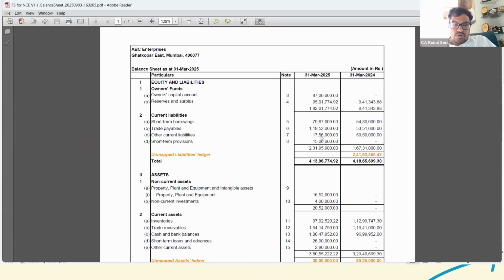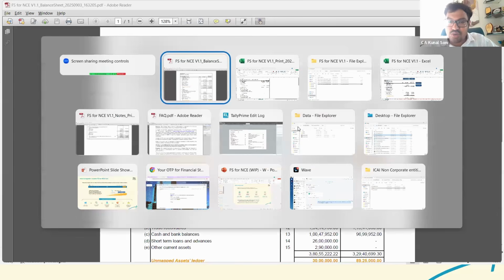Just one more thing, see here only the ones which have balances have been displayed. The one with zero balances, see here, it is currently not mapped in the previous year, so still it is there. But all the groupings that were there, where there were no balances, have already been removed by the system. And even the numbering of the notes has been done accordingly. So the numbering of the notes is also rectified, means updated accordingly. And even the one with no balance has been removed. So that is taken care of by the tool itself. They have defined the same in such a beautiful manner.